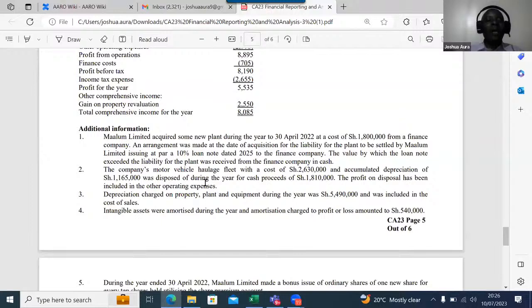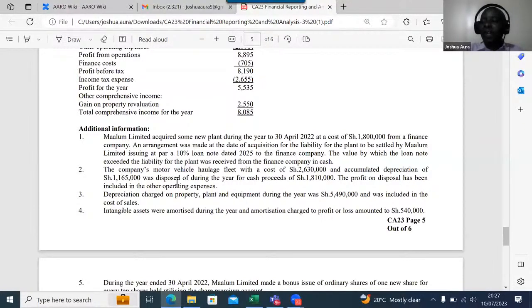If I'm the one, I will calculate the profit or loss on disposal right away. I have to finish with note number 2, and note number 2 will give me 2 marks. I would want to see whether there is any student who will be able to give me the profit or loss upon disposal of these assets. Remember the cost of these assets that were disposed was 2630 in thousands, and they had an accumulated depreciation of how much?